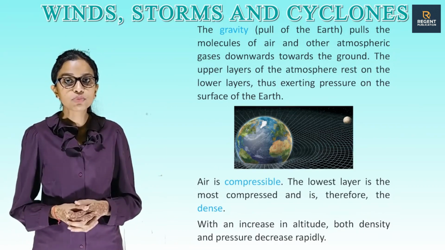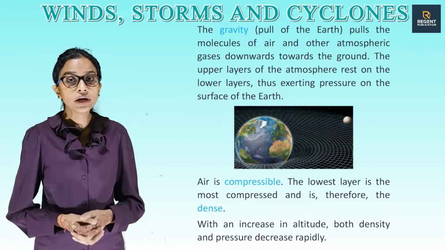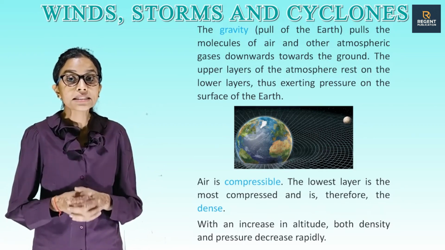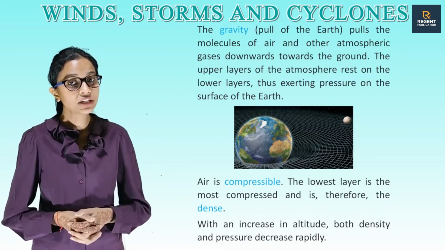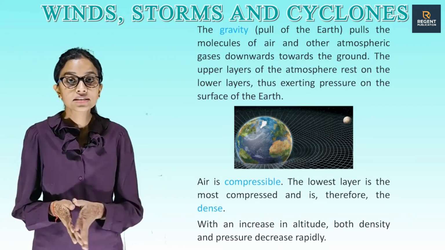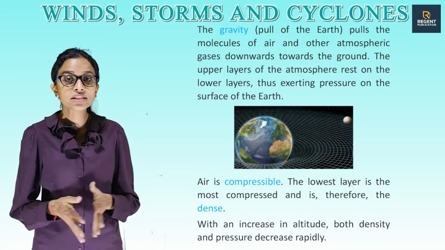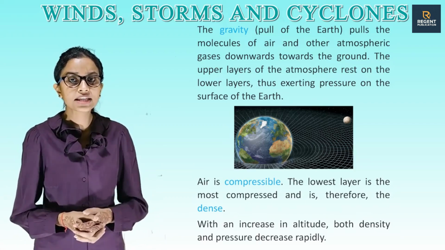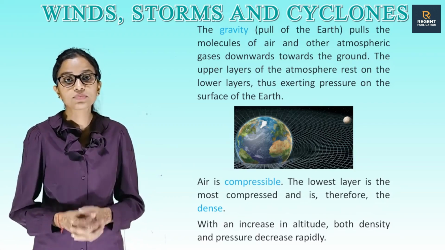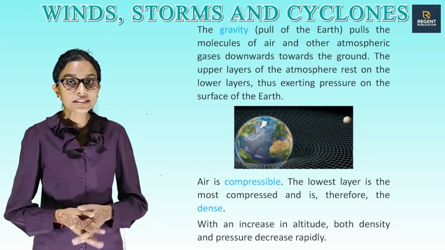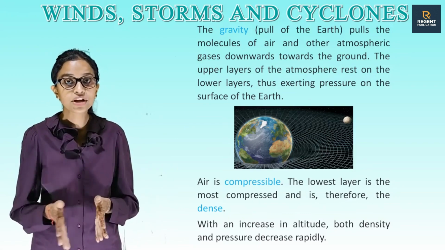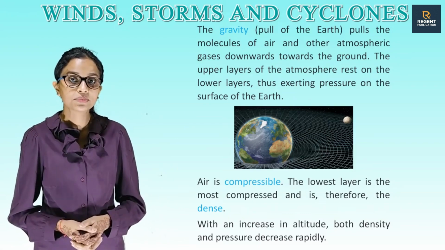The upper layers of the atmosphere rest on the lower layers, thus exerting pressure on the surface of the earth. Air is compressible. The lowest layer is the most compressed and is therefore the densest. With an increase in altitude, both density and pressure decrease rapidly.